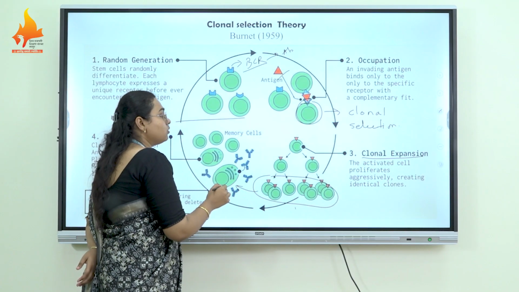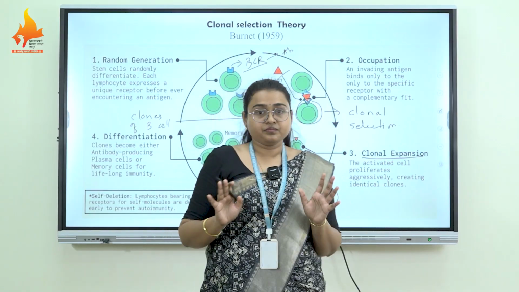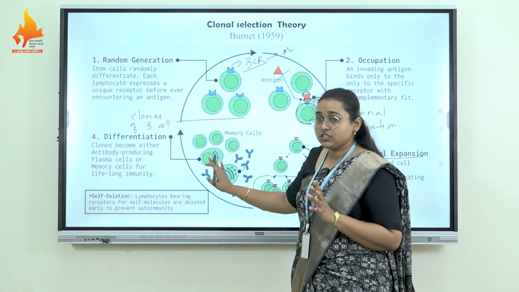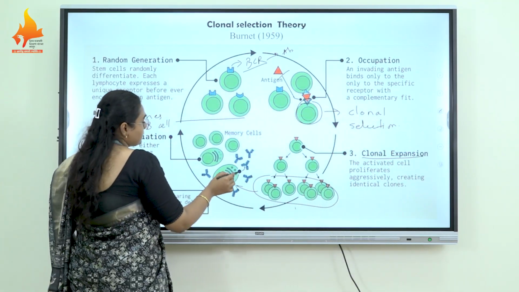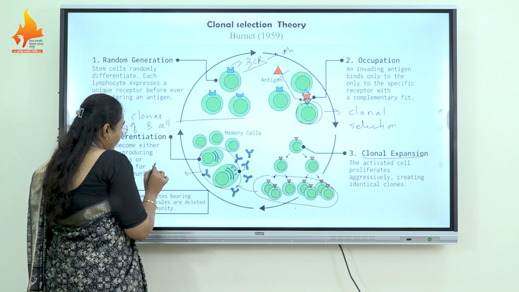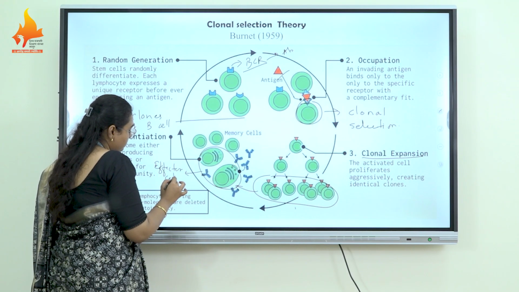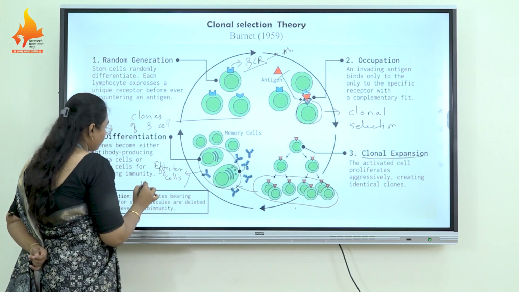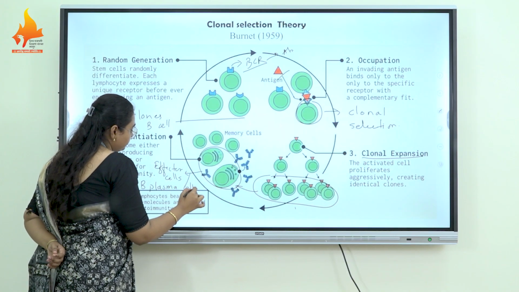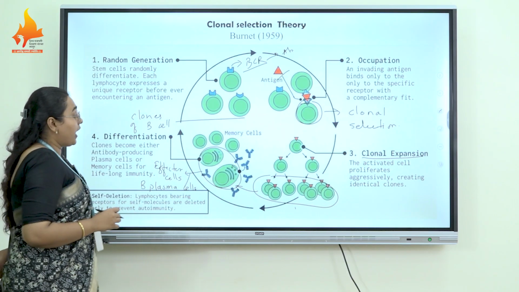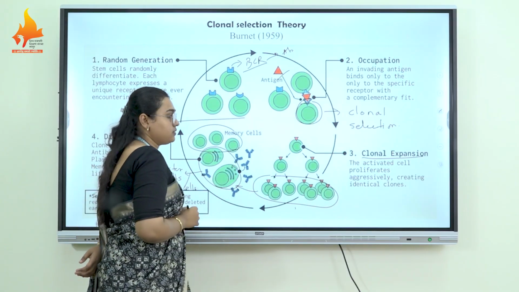In the process of clonal expansion, the cells are differentiated into two categories. The first category is the generation of effector cells. Effector cells are the B plasma cells. And the rest of the cells are included in the memory cells.